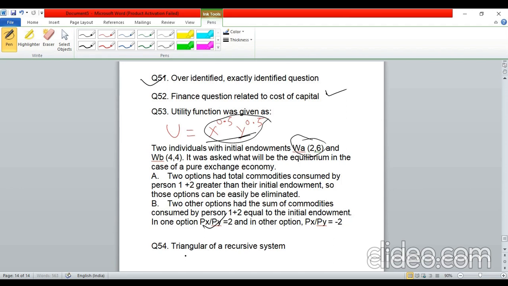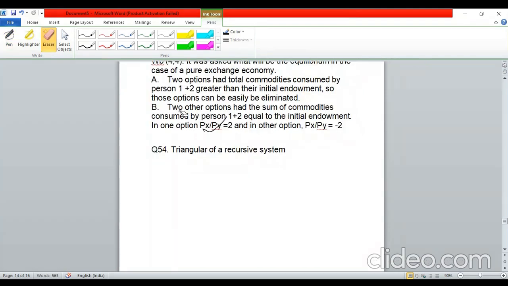Then again, there was a question on triangular or a recursive system. Again, not really sure, I've completely forgotten what they had asked in this. So okay, guys, these were the questions which I could remember to a good extent. Other questions too, I do not remember them exactly. There were some 5, 6 questions more. One was on linear programming.